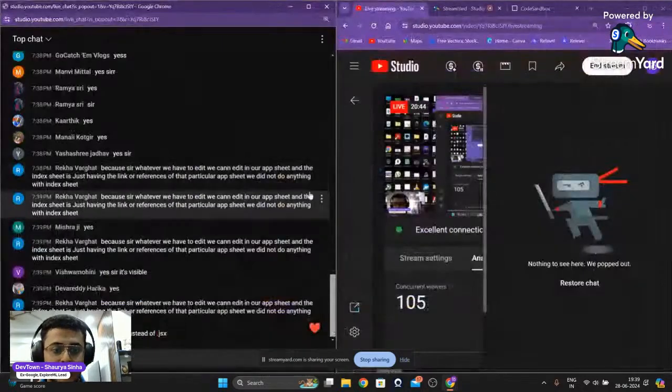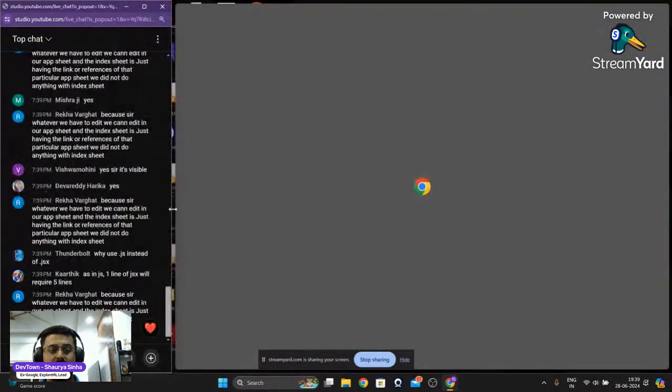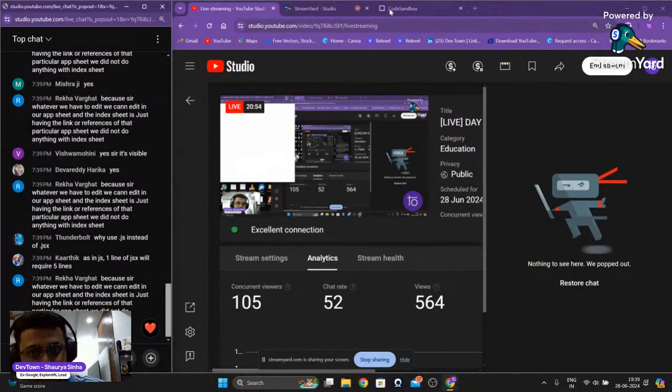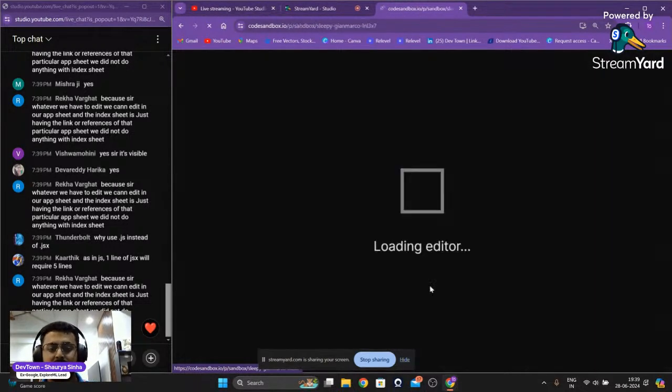Okay. Why use .js instead of .jsx? Because index.js was a pre-written JavaScript file. We didn't create it. App.jsx is what we created. That is the reason why.